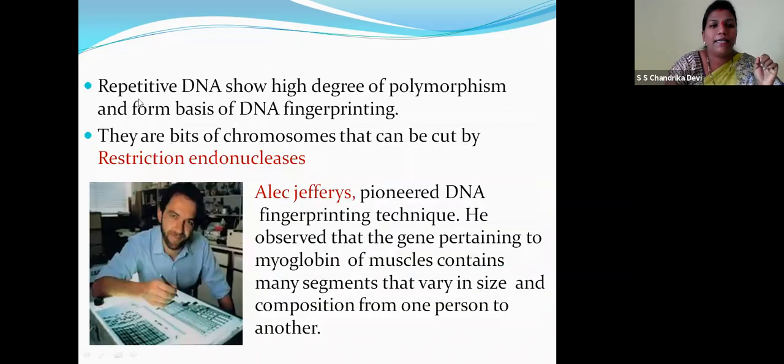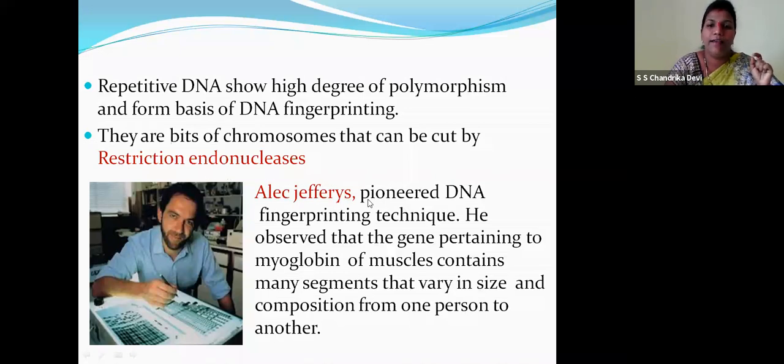Let's see. Repetitive DNA shows a high degree of polymorphism and forms the basis of DNA fingerprinting. Children, as I told you, in the normal base pair, we do have variable number tandem repeats. In me, the variable number tandem repeats are different. In you, those are different. So these are repetitive DNA. They repeat the same base sequences, same base pairs, children. So those are called genetic markers. So there are bits of chromosome that can be cut by restriction endonucleases.